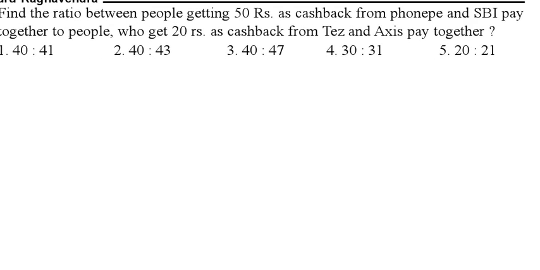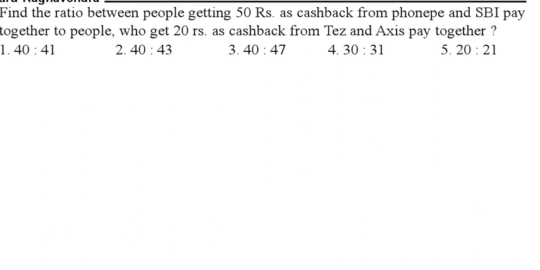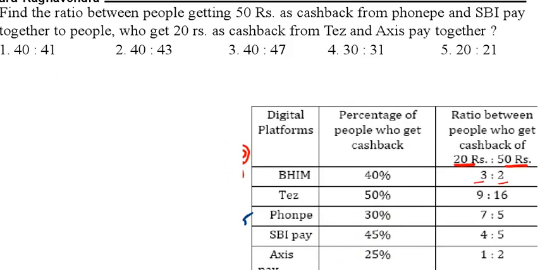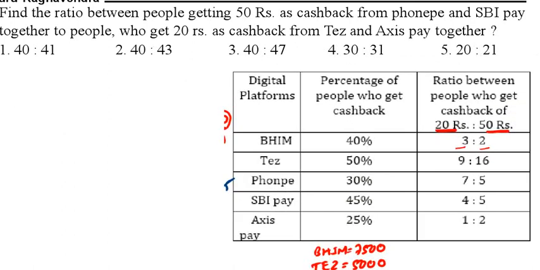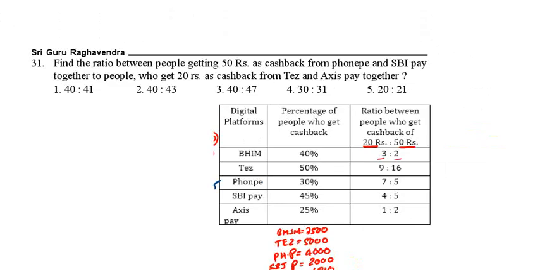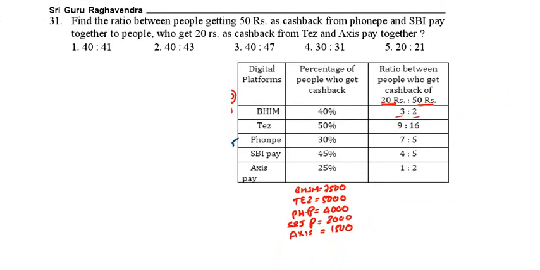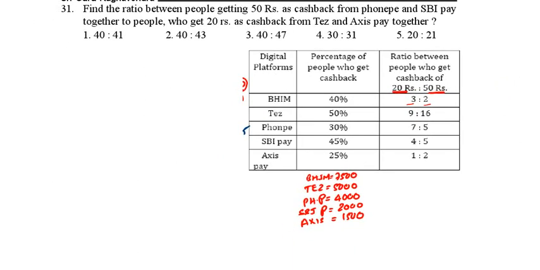See the first question. Find the ratio between the people getting 50 rupees as cashback from PhonePe and SBI Pay together to those getting 20 rupees as cashback from Tej and Axis Pay. Now see the first question.